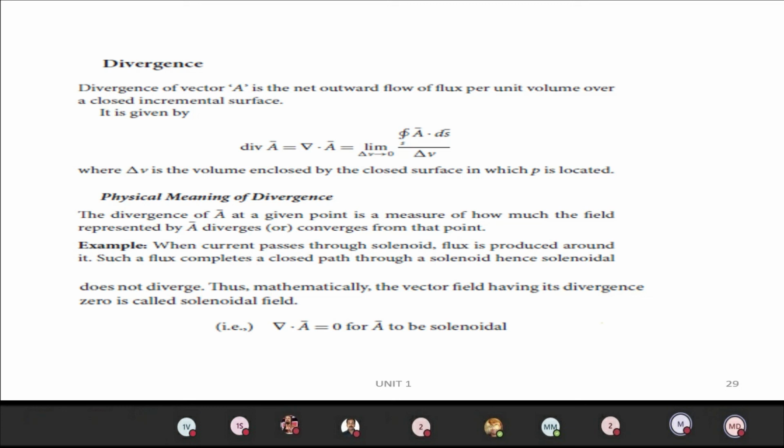So mathematically we can say del dot A vector equals 0. For divergence, we have to represent it as del dot A vector. Gradient means we have taken it as del A, and here we have to take it as del dot A vector. The del dot A vector equals 0 for a solenoidal field.